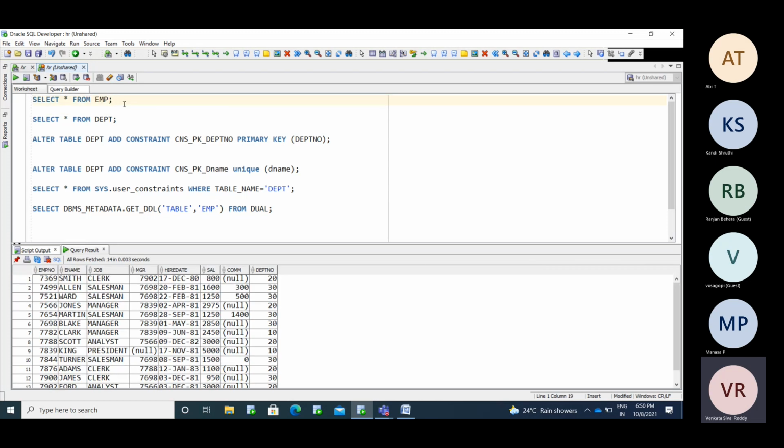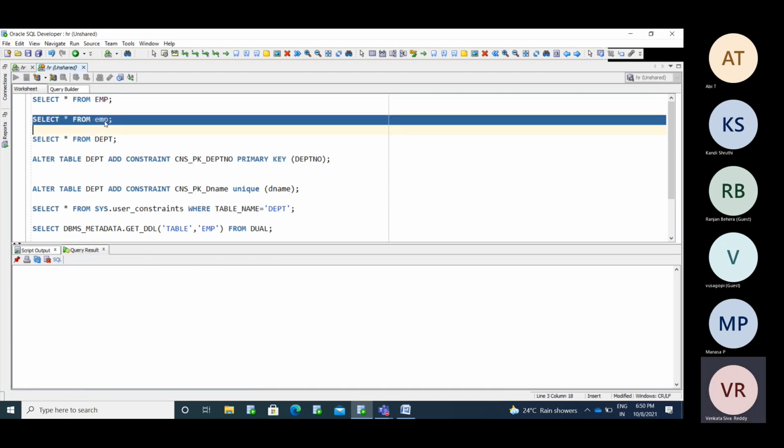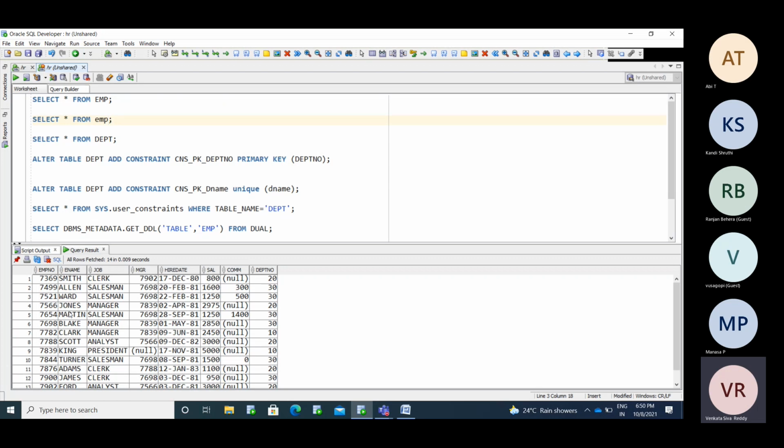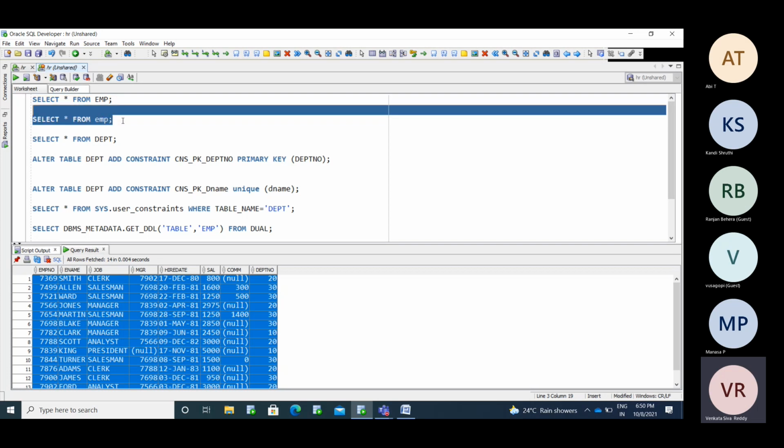Now I am using emp in small letters, and you are getting the same data here. Whether using the table name in capital or small letters, in both places you are able to get the data. Here the table name is handled by Oracle. This is called data.